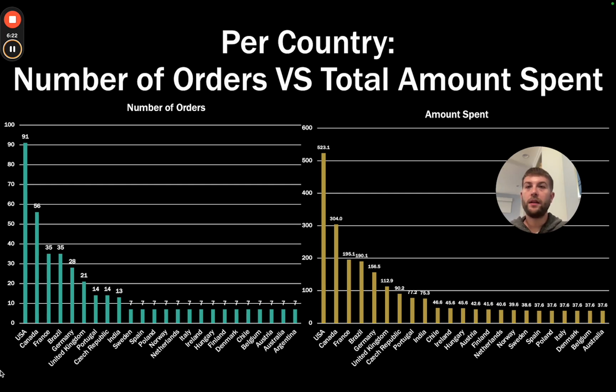Per country, the number of orders versus the total amount spent. The number of orders is on the left, with the USA, Canada, and France in the top 3, with the US making the most by far with 91 orders. For the amount spent, the top 3 countries were USA, Canada, and France again, with the US by far in the lead with $523.1 spent in total for all their orders.